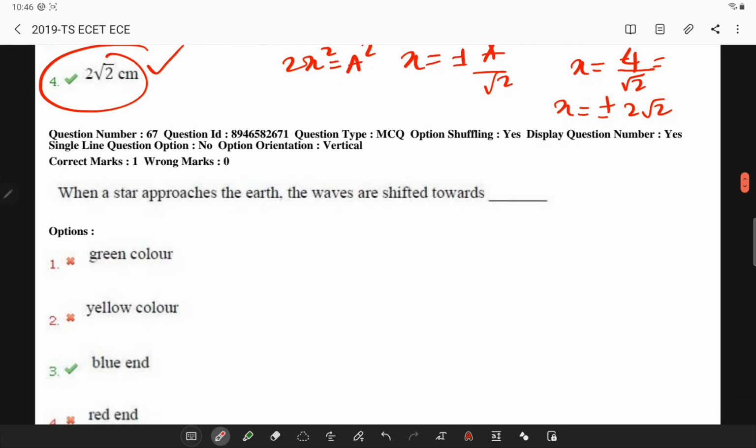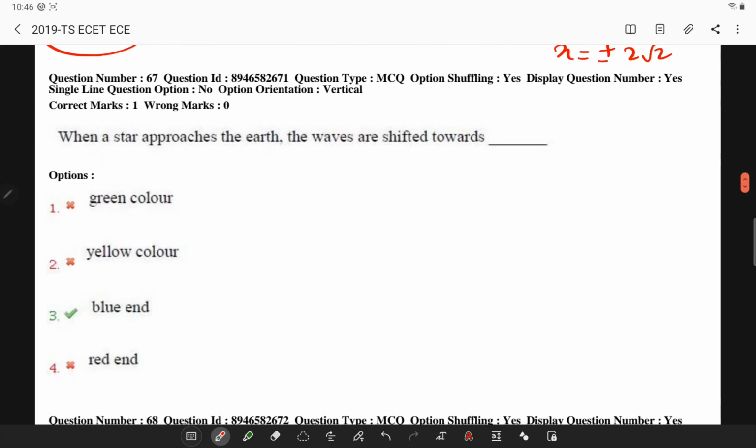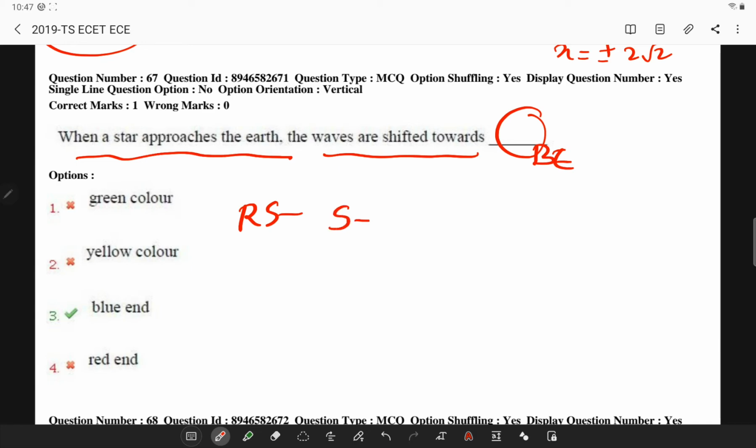So let's go to the next question. When a star approaches the earth, the waves are shifted towards the blue end. Redshift takes place when the star moves away from the earth, and redshift basically occurs due to the Doppler effect in light.